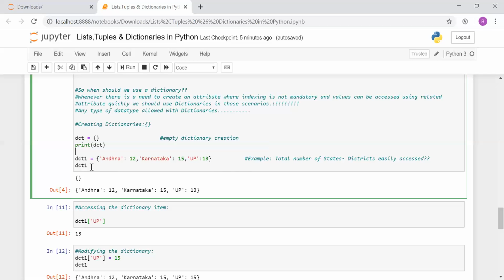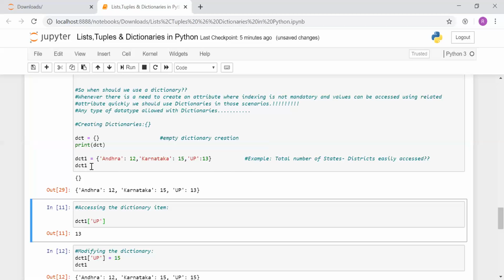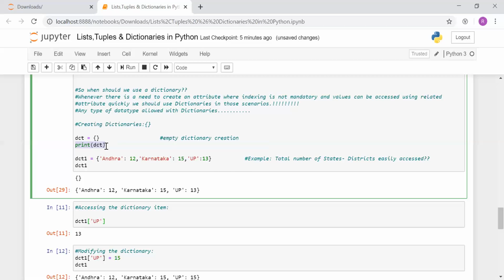Okay, so if I do a print statement, or if I need to show you once again, see, when I'm printing the empty dictionary, it shows us an empty dictionary, and this is the printed dictionary which has these values.